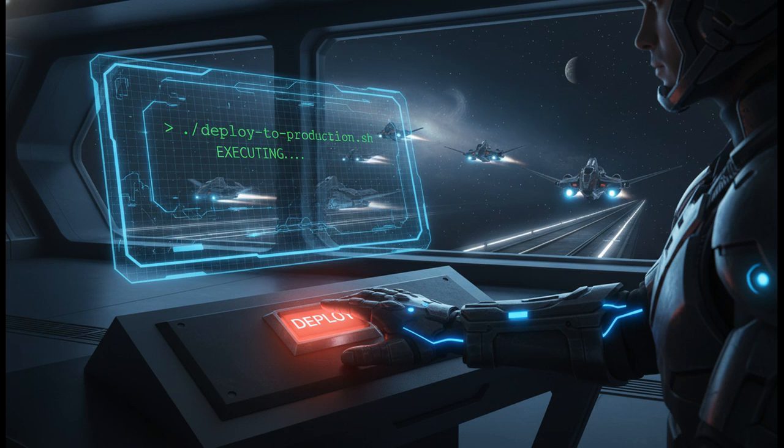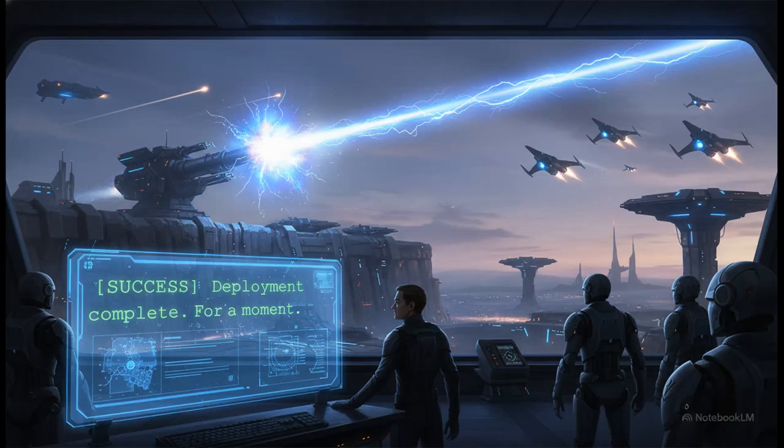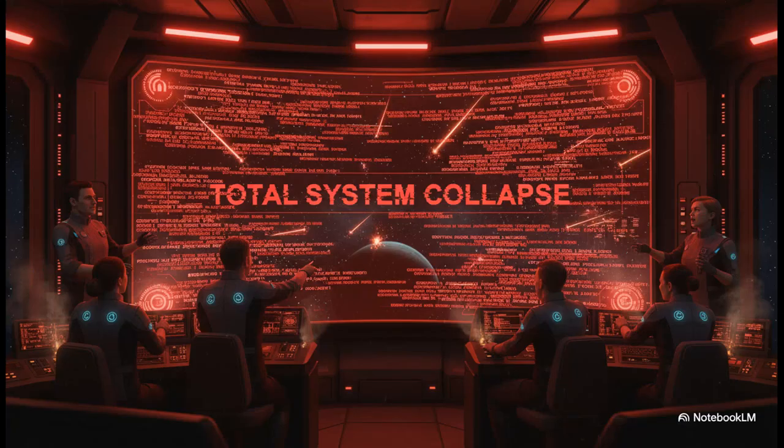So you type in the command, you hit enter with total and complete confidence. I mean, why wouldn't you? The code looks absolutely flawless. And for a couple of glorious seconds, everything is perfect. The system is live, the feature is shipped. Job done. And then, boom, total system failure.